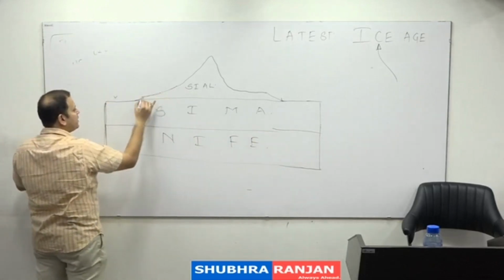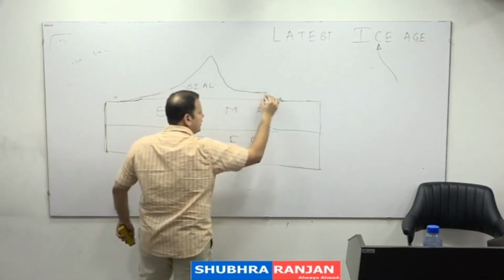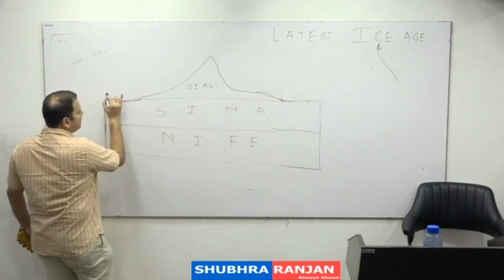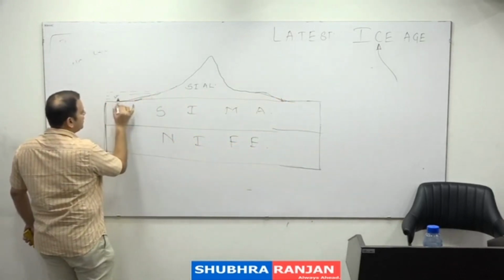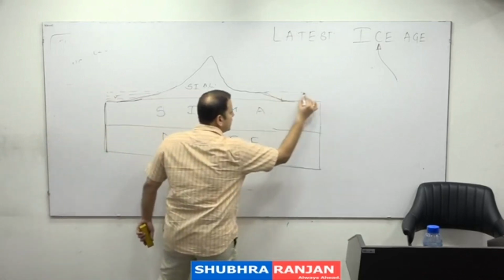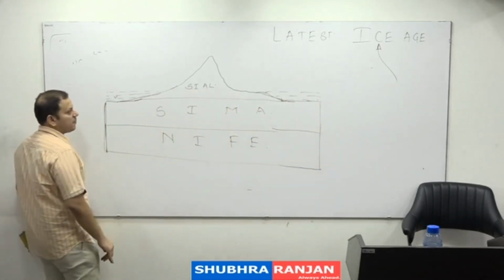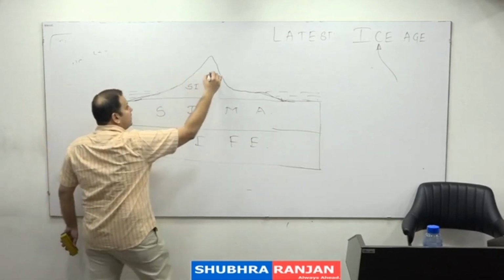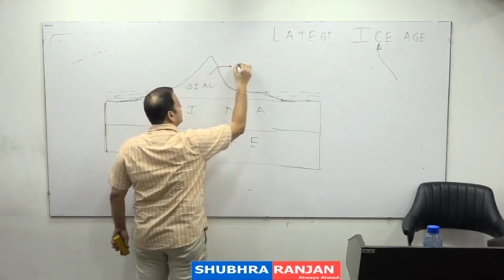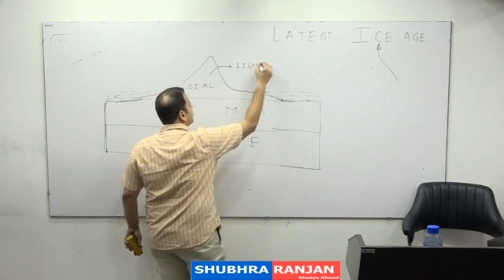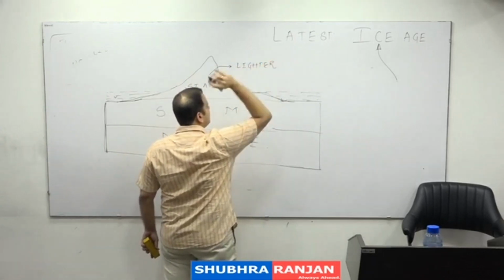Sials are what? Can I say continents or the continental crust? What is Sima? Sima is an oceanic crust. ये अगर water है, this is an ocean, so it is an oceanic crust. And what is Nife? The innermost part of the earth. So Sial, they say, is lighter. हम बाद में देखेंगे इस टॉपिक को डिटेल में.